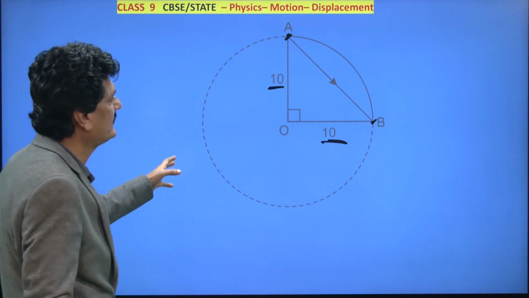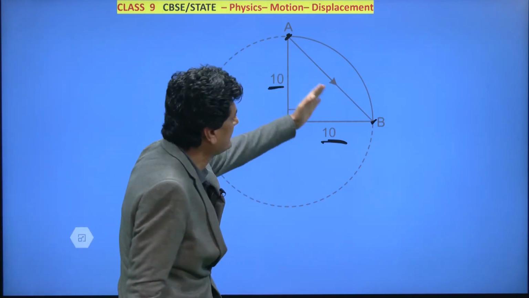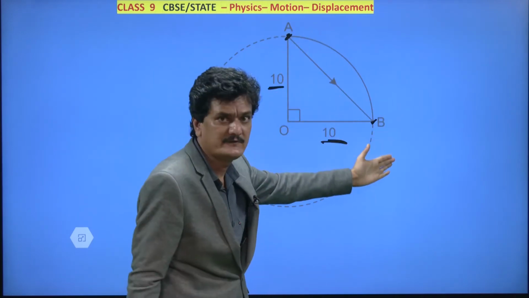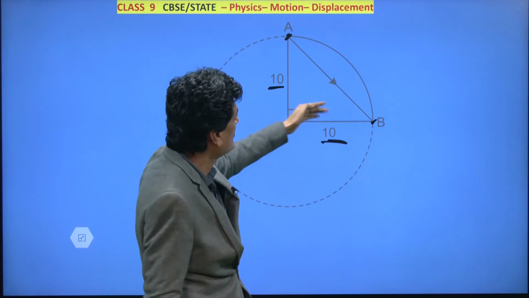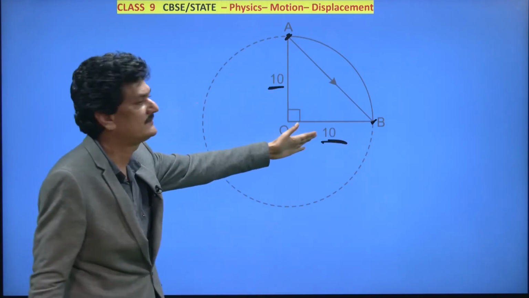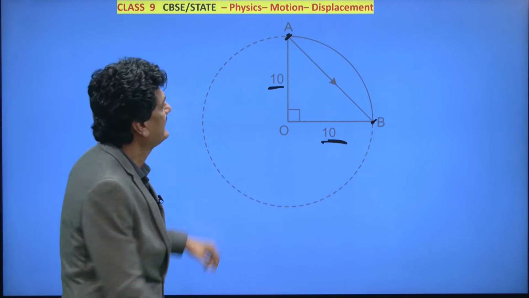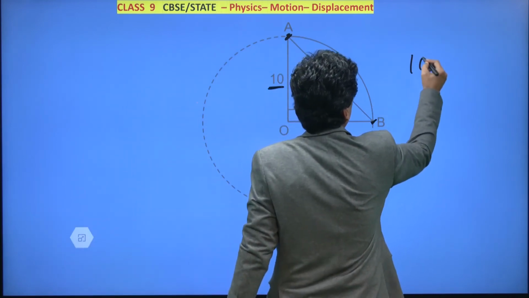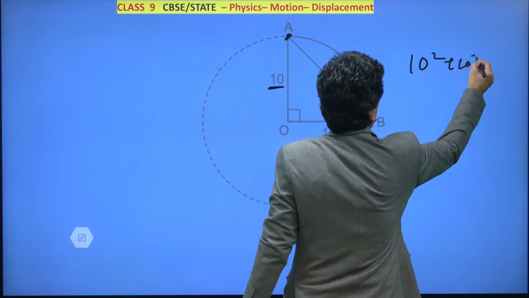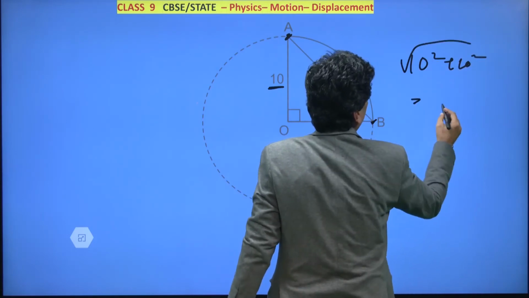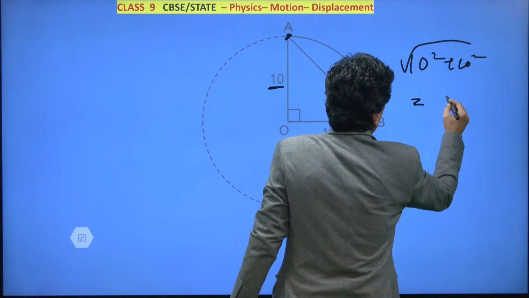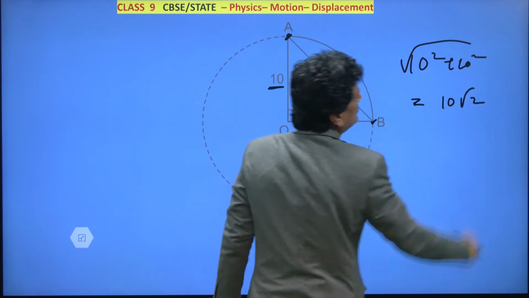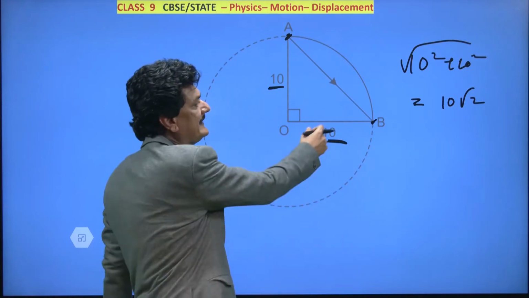This we have studied before also. If you want to find out displacement, ignore the path, join them with a straight line, and this line has now become the hypotenuse of this right triangle. If you want to find out this hypotenuse, simply apply the Pythagoras theorem, root over, and you will get 10√2. But 10 is the radius here.